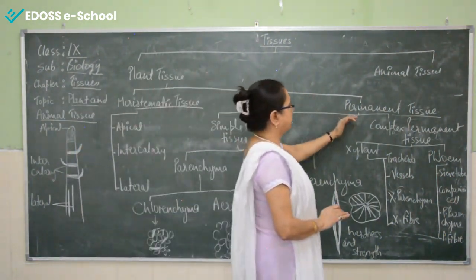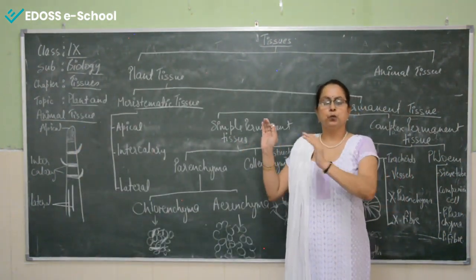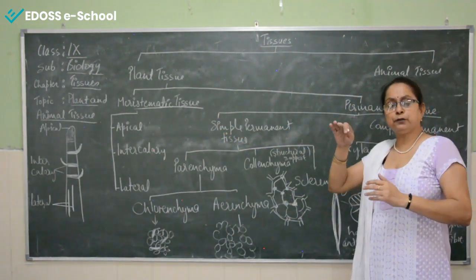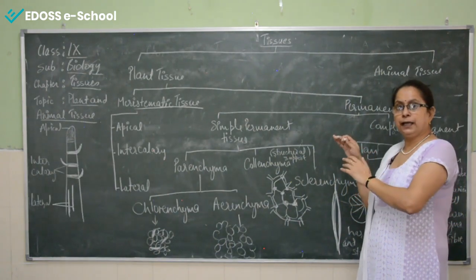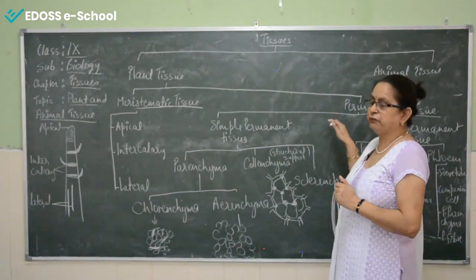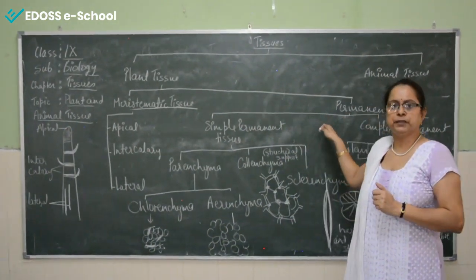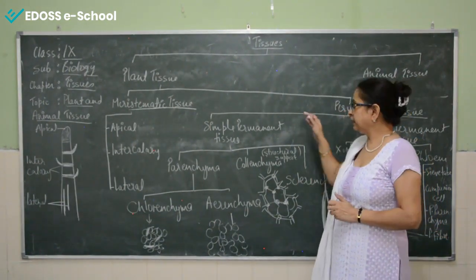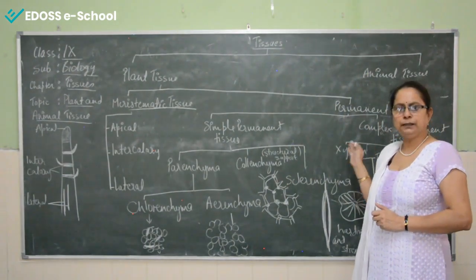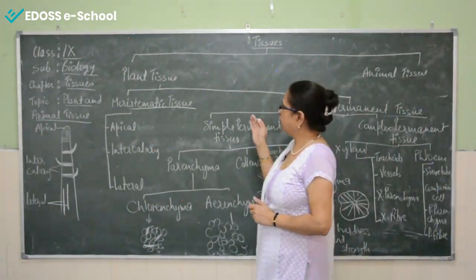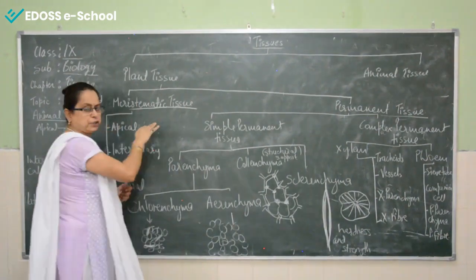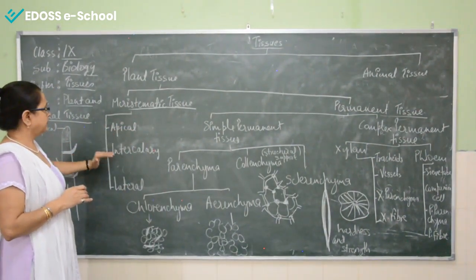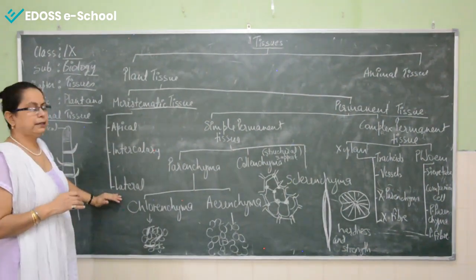Now, what about the permanent tissues? Actually, when the meristematic tissue divides and at one stage is no longer capable of division, it converts into permanent tissue, and some of the permanent tissues are even dead tissues. That we will discuss gradually when we move to that particular point. Now first of all, I will describe the meristematic tissue. Meristematic tissue is of three types: apical meristem, intercalary meristem and lateral meristem.